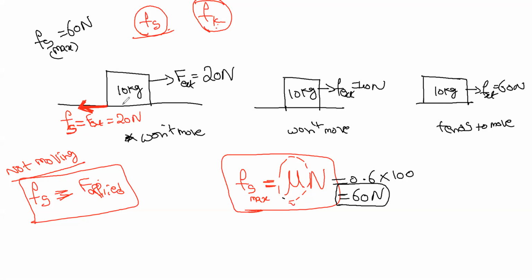That's why this side is frictional force Fs, this side is external force. Both should be equal. That's why Fs is equal to the external force F, because the body is not moving, which means it is in equilibrium, and opposite forces should be equal.